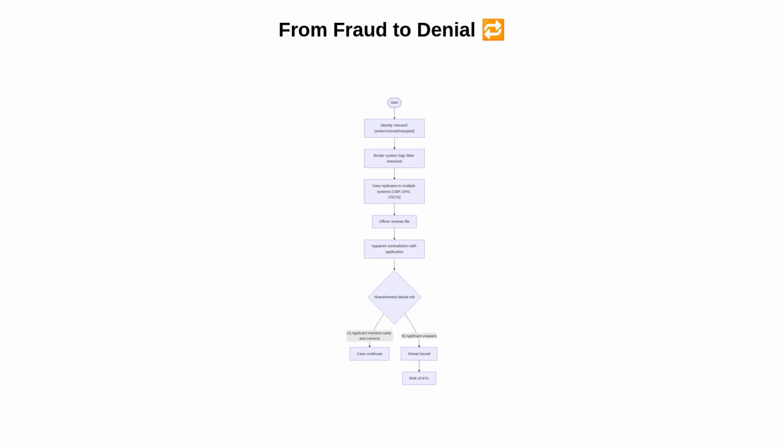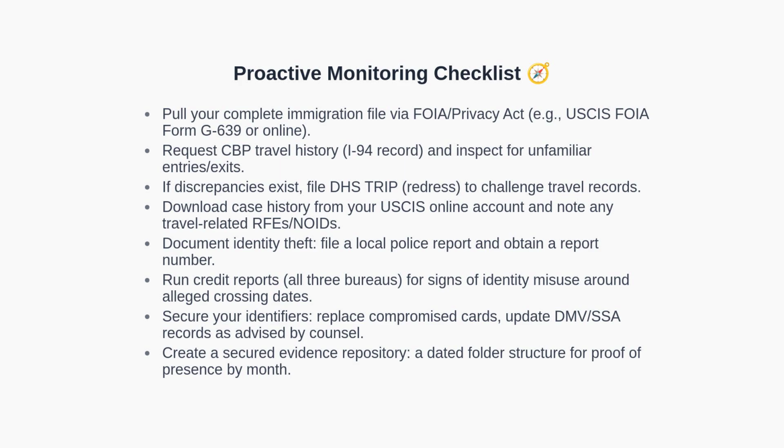This flowchart traces the path from identity misuse to a potential denial. First, an imposter or a clerical error results in your identifiers being used at a border checkpoint. That activity is logged and then replicated across government systems. Later, an officer reviewing your case sees travel that conflicts with your application. This creates a perceived abandonment risk. The process can then split. If you proactively monitor and correct early, the case may proceed. If you do not discover it in time, a denial may be issued, increasing the risk of a notice to appear.